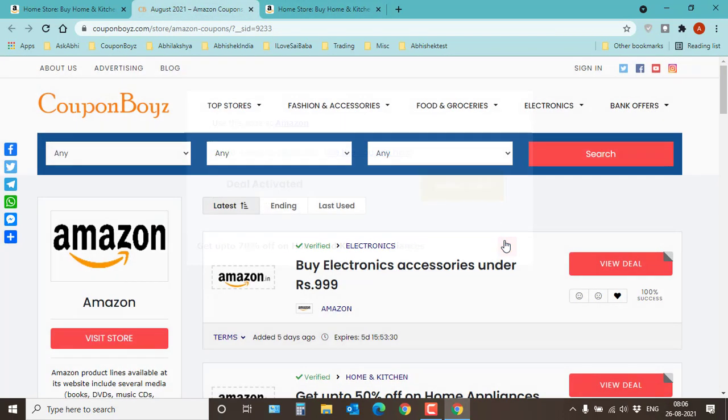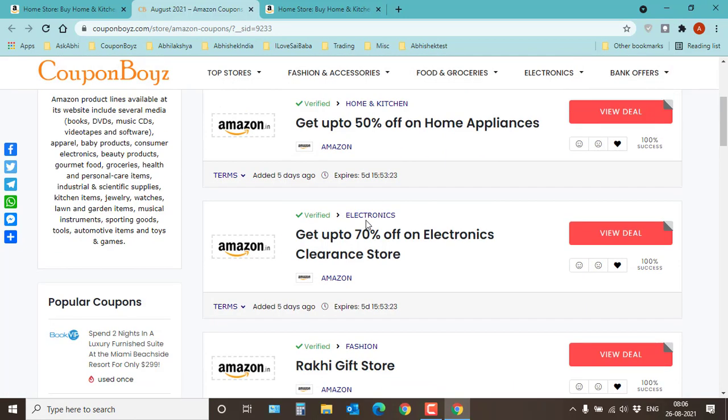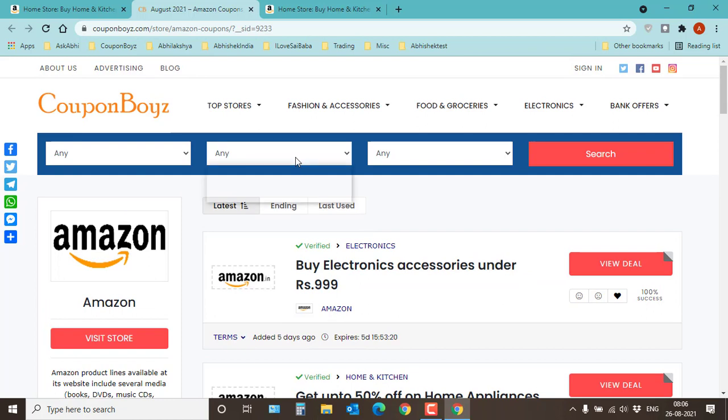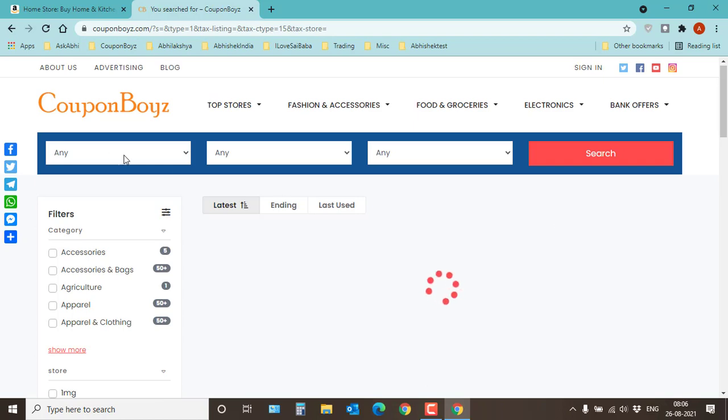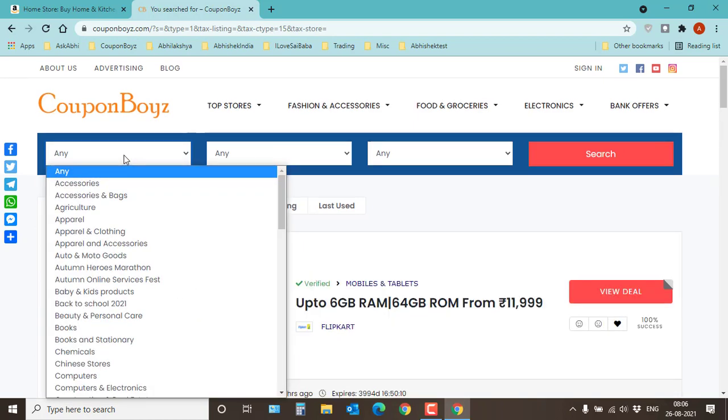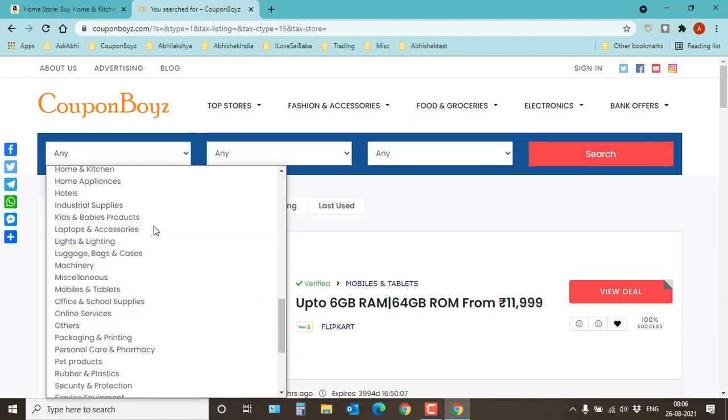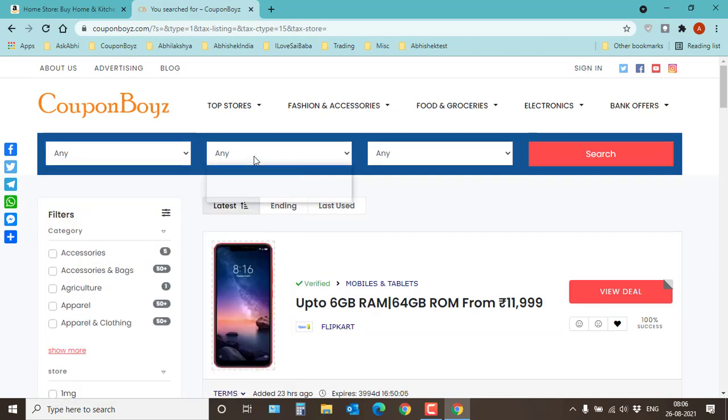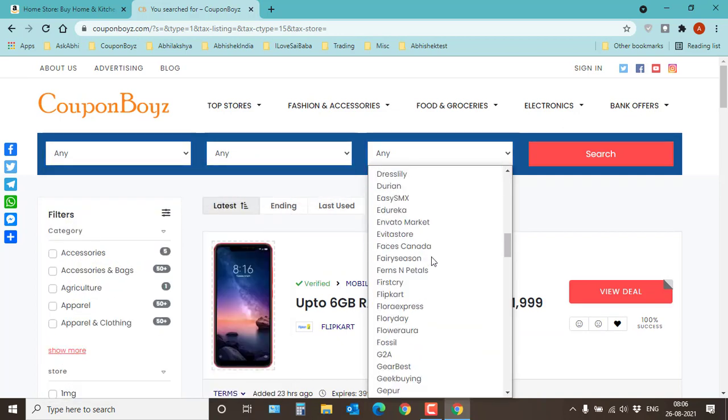Okay, now this is about the deal. What about the coupons? So let's find any coupon. How to get about it? See, let's search for any coupon. We have this thing on top. You can search by category, by coupons or deal, or by stores.